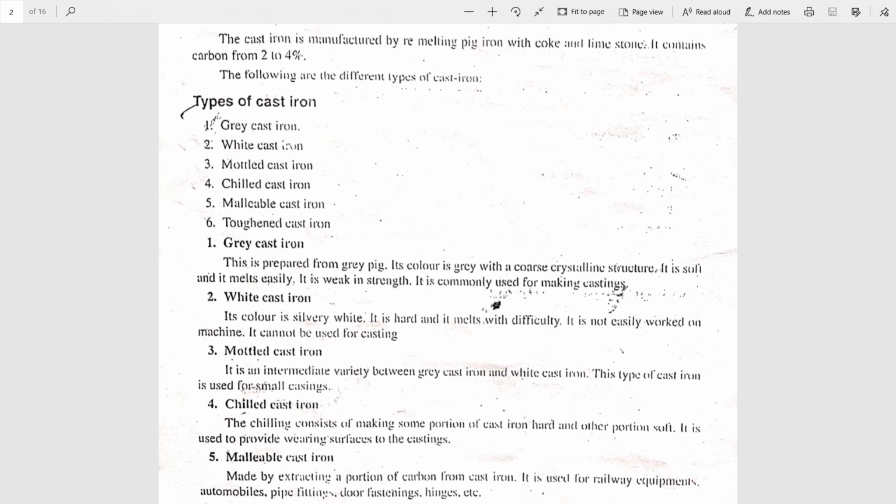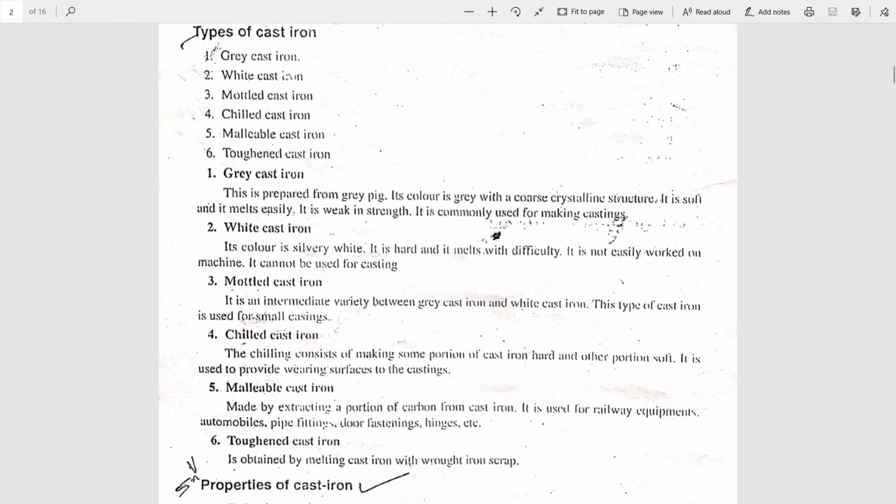Third type of cast iron, mottled cast iron. Its color is between grey cast iron and white cast iron, and it is used for castings. Next type is chilled cast iron. Chilling means making a portion of the cast iron hard and another portion soft. Some part may be made hard and some part soft, which is known as chilled cast iron, and we use such one for the preparation of castings.